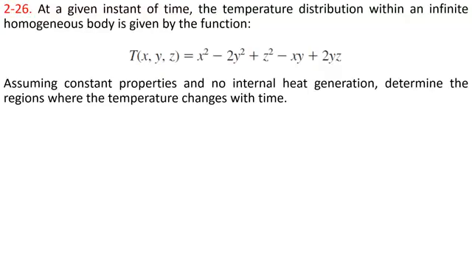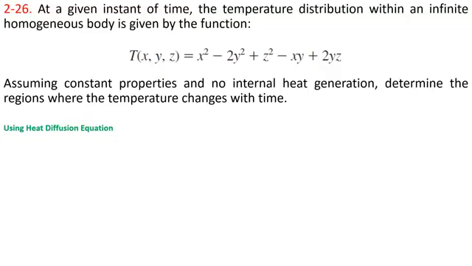time. We have temperature distribution in terms of x, y and z, and it is given that T of x, y, z is x squared minus 2y squared plus z squared minus xy plus 2yz. We have constant properties of the material and there is no internal heat generation within the system. We have to determine whether there is some region where the temperature changes with respect to time or not.